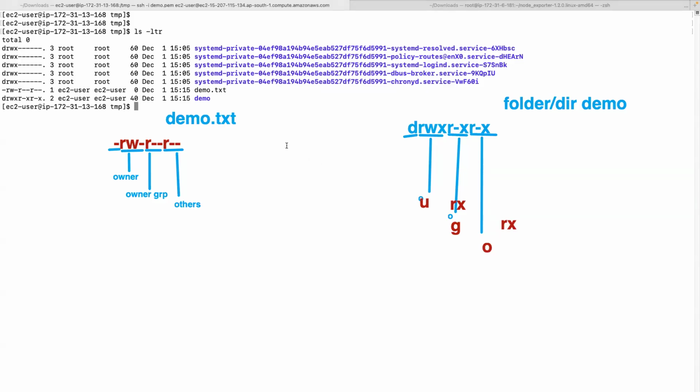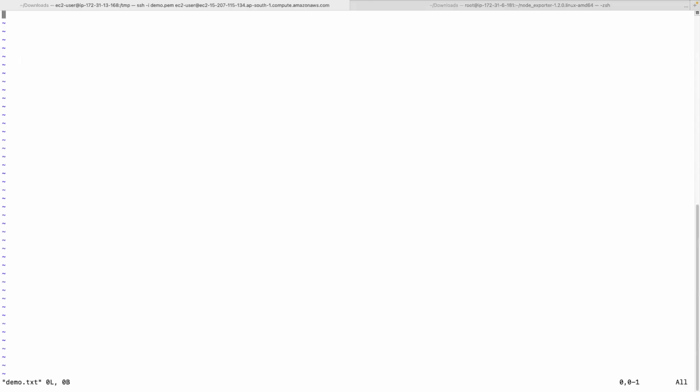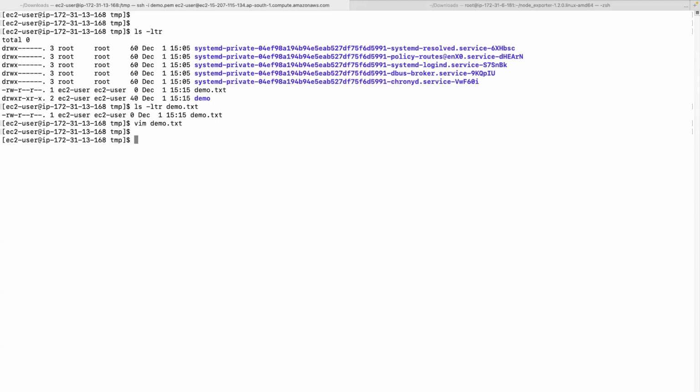Let's first verify that. If you want to see permissions of only that particular file with ls -ltr, you can give demo.txt, and it will show only those. So read write, owner means ec2-user. You can see this first part is the owner, this is of the owner's group. So ec2-user is the owner, so he can edit the file. He can go here, write something, save it. Possible. Others, if you see, have only read.